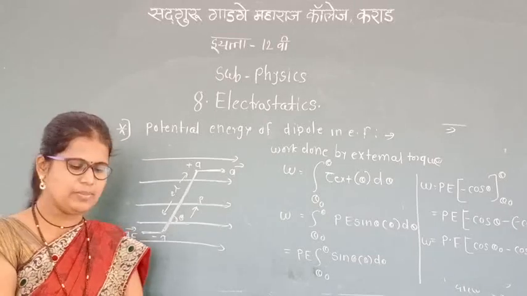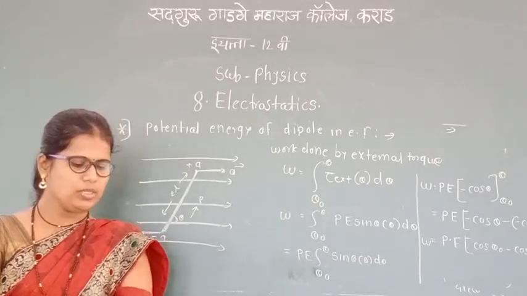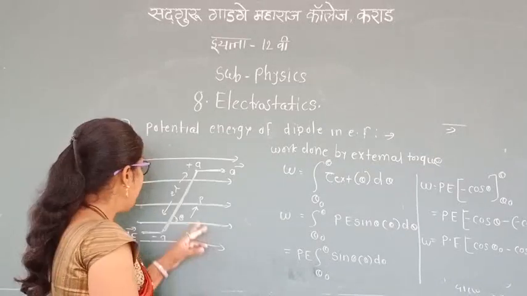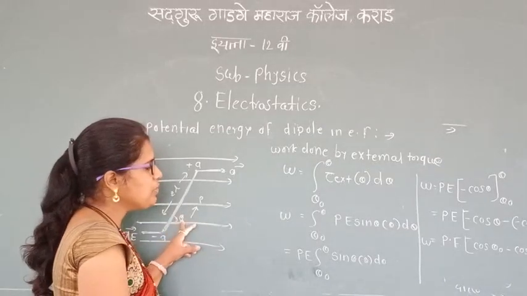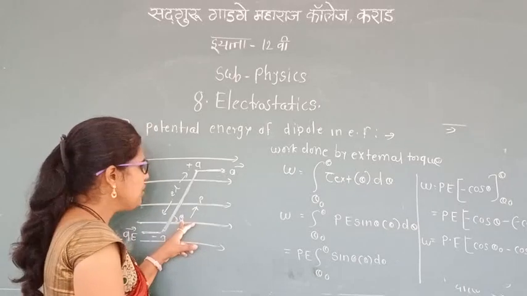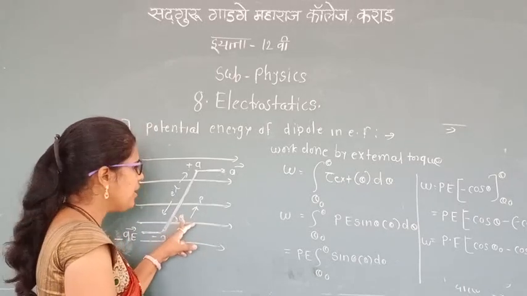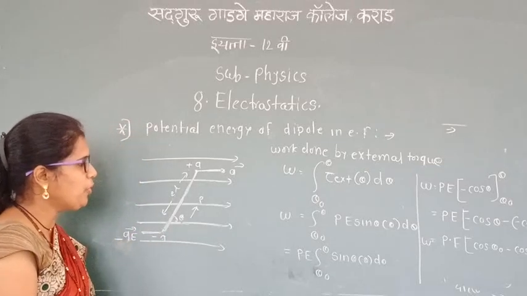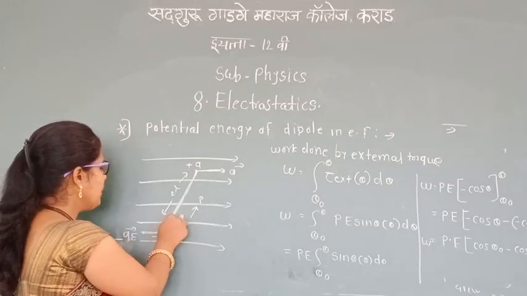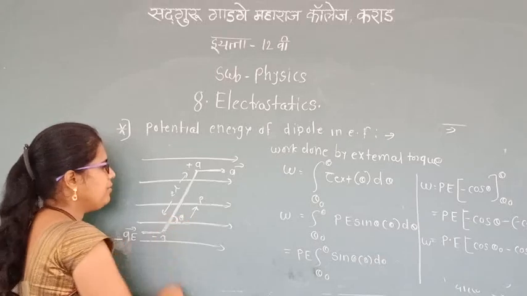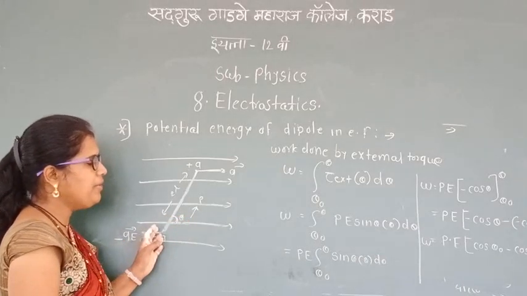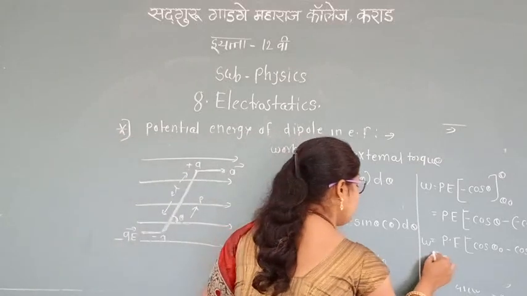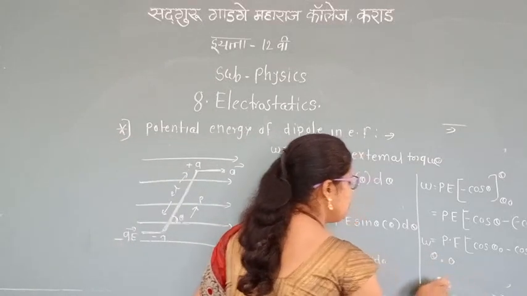This is the work done, which goes toward the potential energy of the system when the dipole makes an angle theta. Now we have to choose the zero of potential. The zero potential point is at infinite distance. So theta 0 is equal to 0.